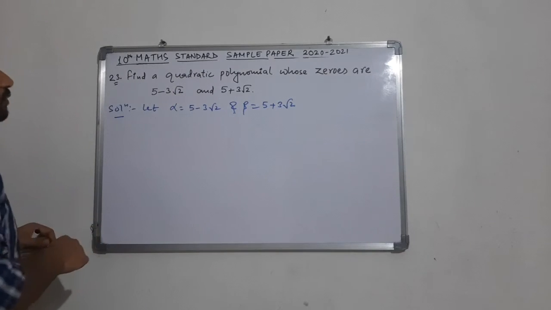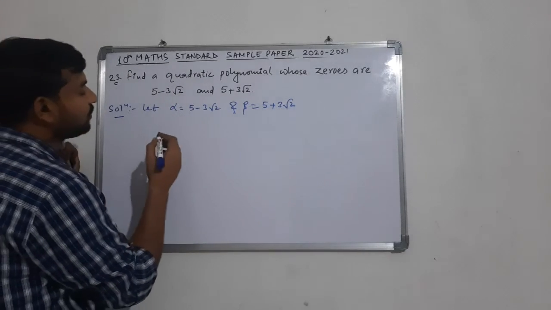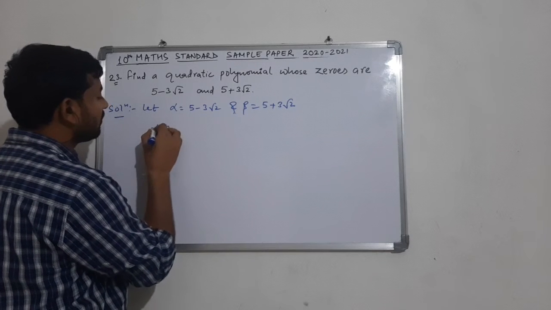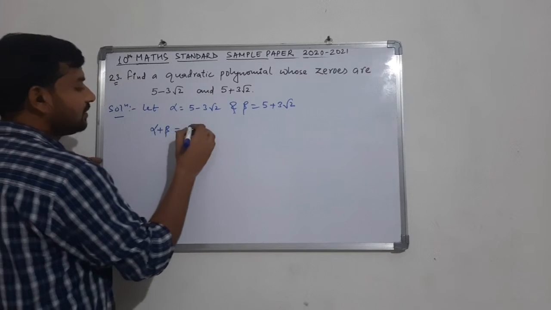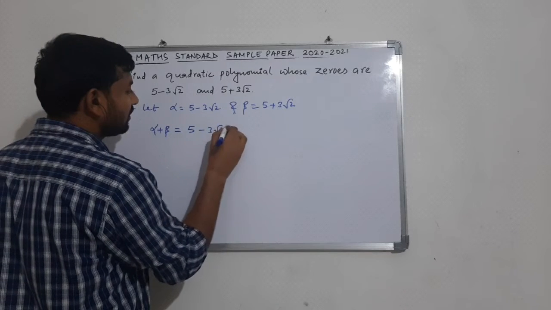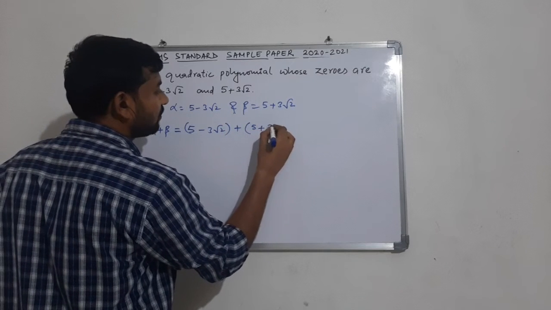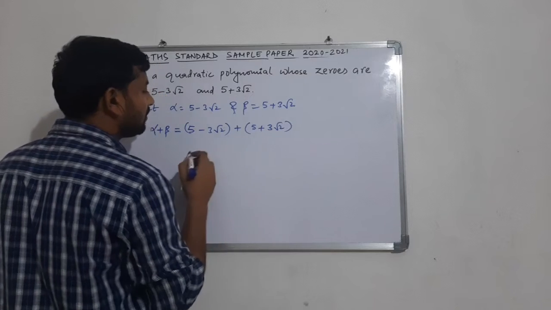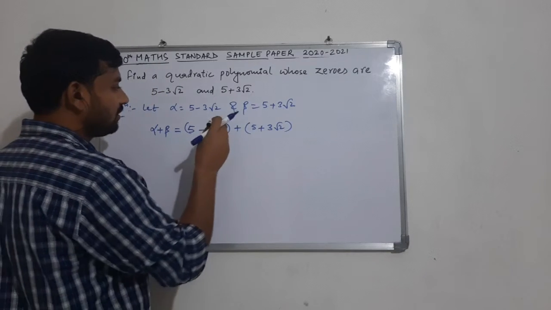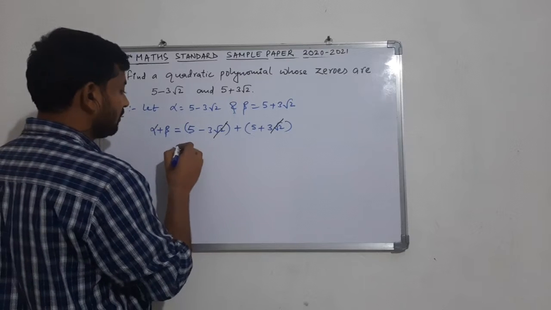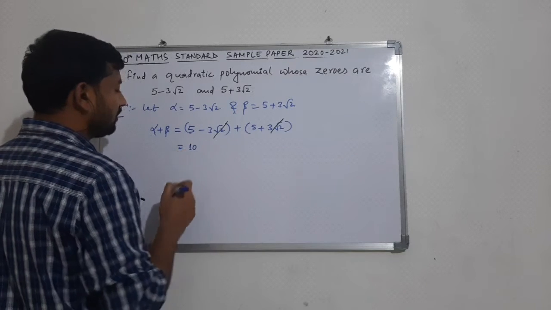Now to find the polynomial, we need the sum of zeros and the product of zeros. So let us calculate the sum of zeros, that is alpha plus beta. If we add 5 minus 3 root 2 and 5 plus 3 root 2, we'll be getting a very simple result, which is 10.